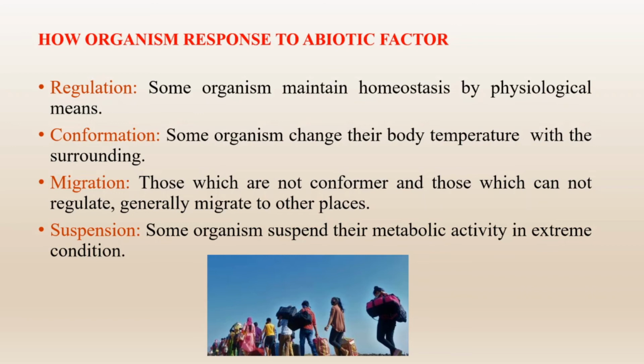Next comes the migration. Those which are not conformer and those which cannot regulate generally migrate to other places. One important example of migration is during the lockdown of COVID-19, the workers who were working in different companies or factories in different cities tried to move to their hometown due to the lockdown.